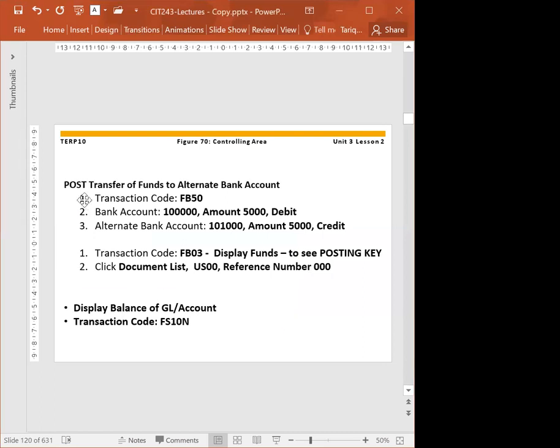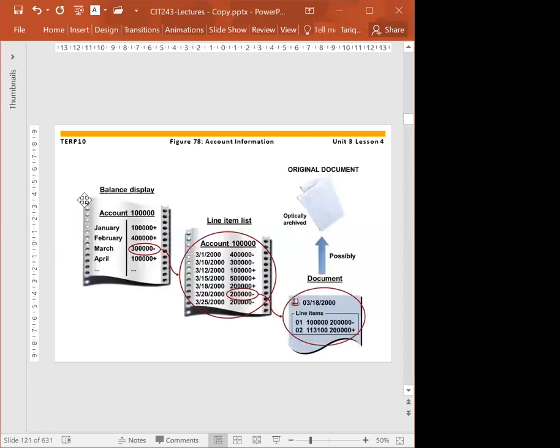Now we have account information. This is a balance display. If you're displaying, you can drill down, go through the detail, and double click on that. You'll see the line item, double click on that, and you can even go up to the document level. That is possible in this one.